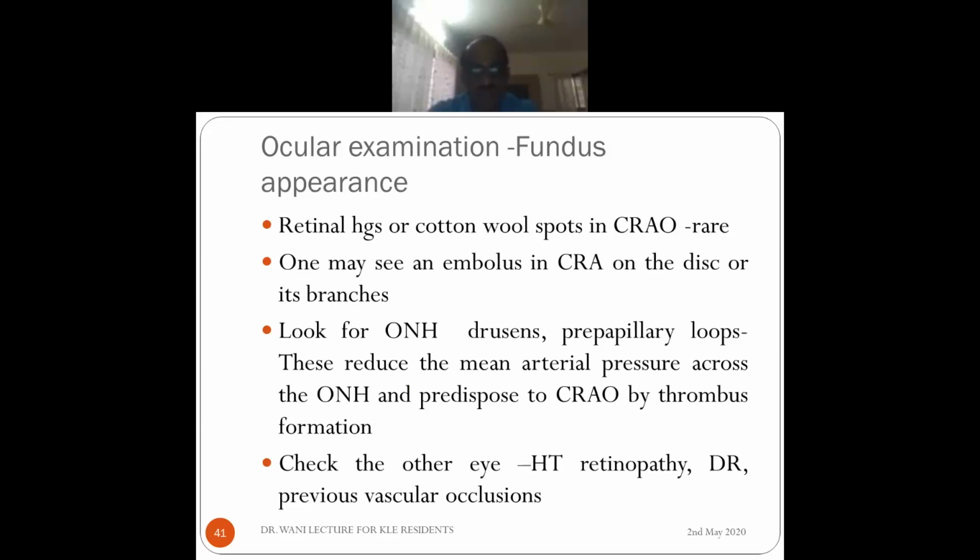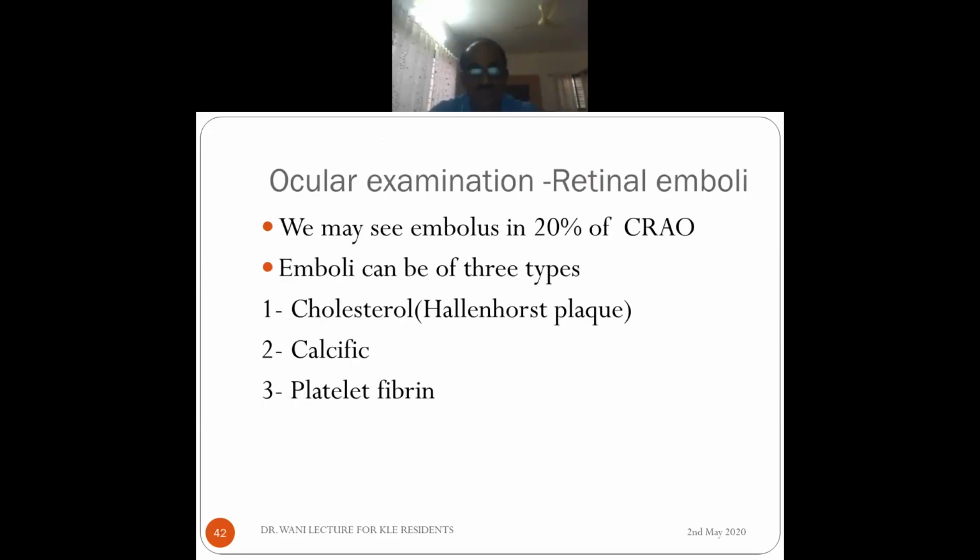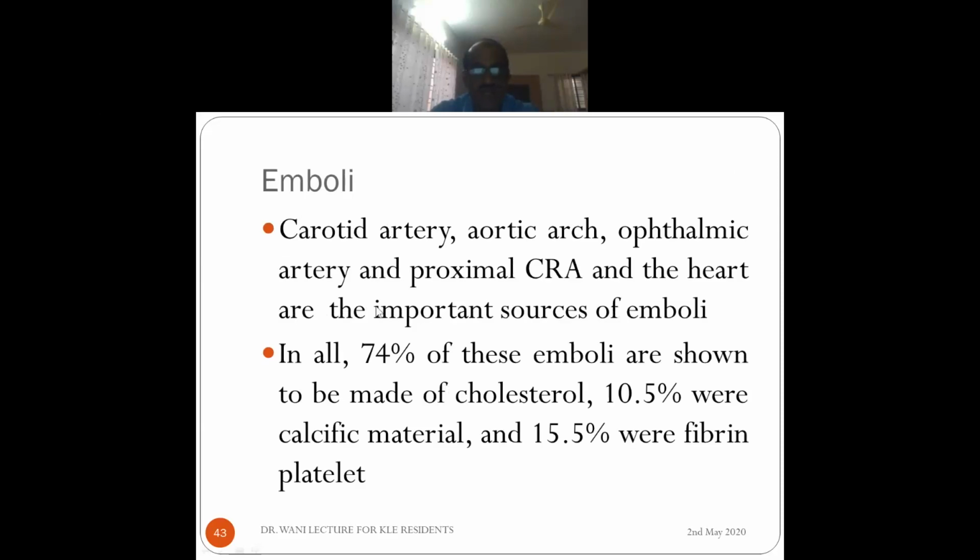You should look for optic nerve head drusen and other abnormalities on the central retinal artery, on the fundus, and check the other eye for hypertensive retinopathy, diabetic retinopathy, or previous vascular occlusions. Now, retinal emboli can be seen in about 20% of the CRAO cases. Then there are about 3 types of emboli. One is cholesterol, another is calcific, and another is platelet fibrin.